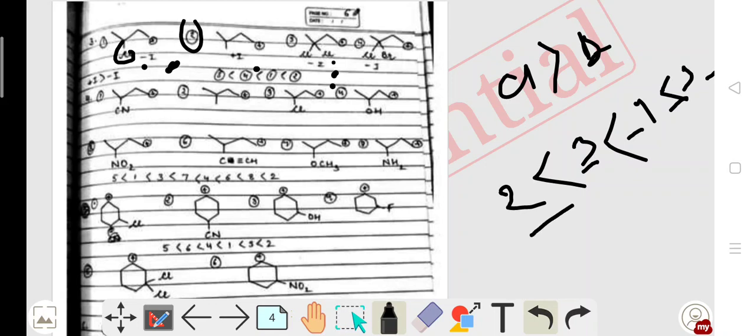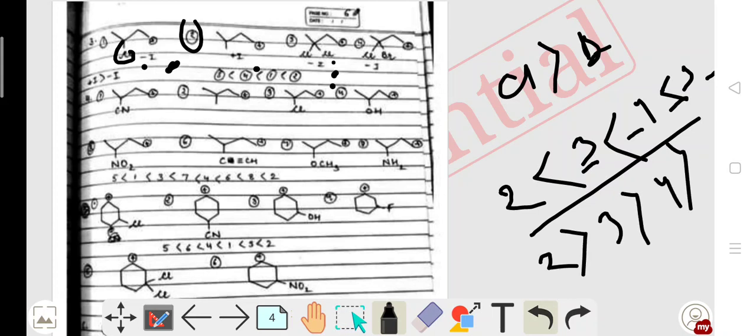As compared to 3, this is the withdrawing group, but we have to assign them in their stability. Stability means the electron donating group or lesser withdrawing group will stabilize more. That means the order of stability is reverse in nature. That means 2 is more stable than 3 and 4. So, clear?